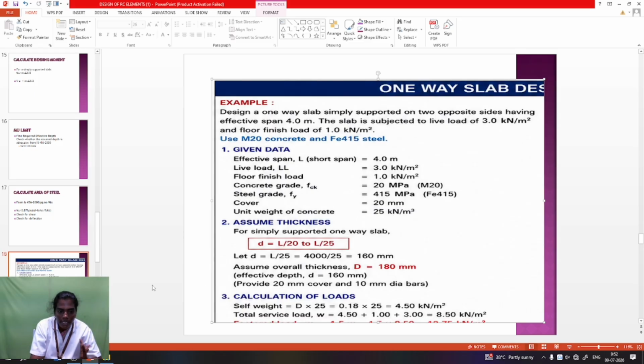The procedure is already given in the previous slide. After that, the second step is calculation of load. Load is very easy. The first one is self weight, unit weight into thickness. So unit weight is 25, and thickness means overall depth, which is 0.18. After that, service load. Service load means live load. The live load is given, and one floor finish is given. So 4.5 plus 1 plus 3 is 8.5 kN per meter square.